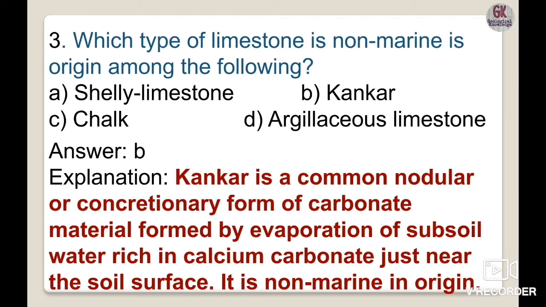We all know that kankar is a common nodular or concretionary form of carbonate material, generally formed by the evaporation of subsoil water rich in calcium carbonate just near the soil surface, and it is non-marine in origin. The other types, saline limestone, chalk and argillaceous limestone, are marine in origin, but kankar is non-marine in origin. So the correct option here is option B, kankar.